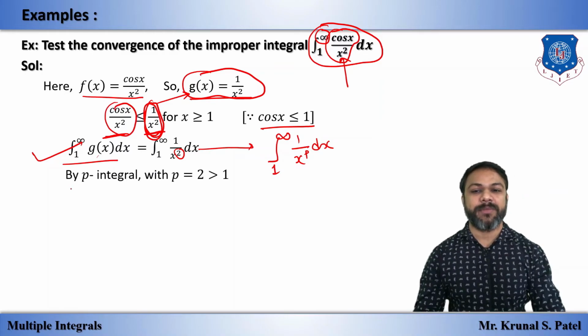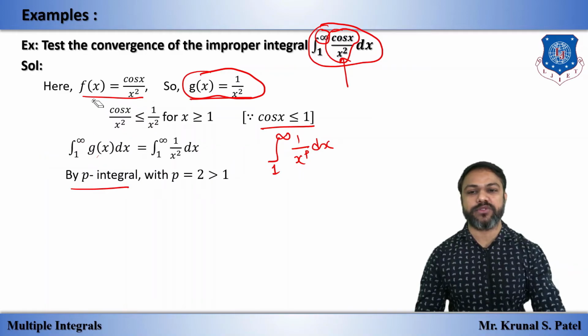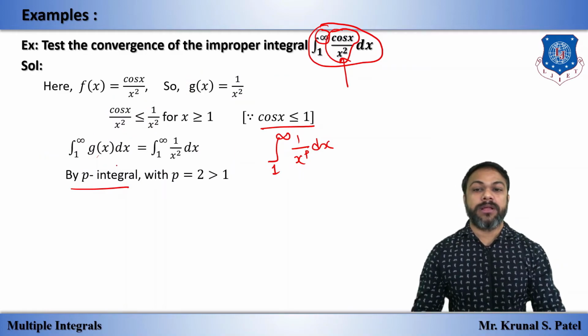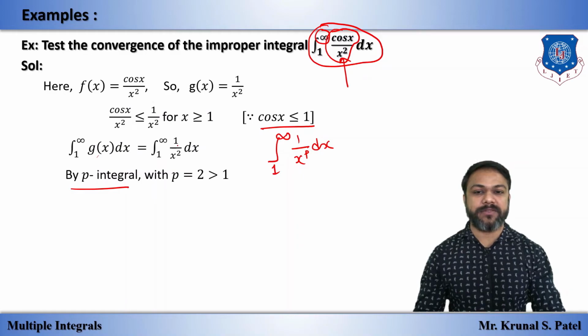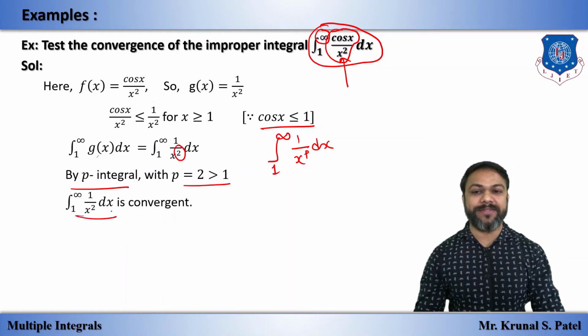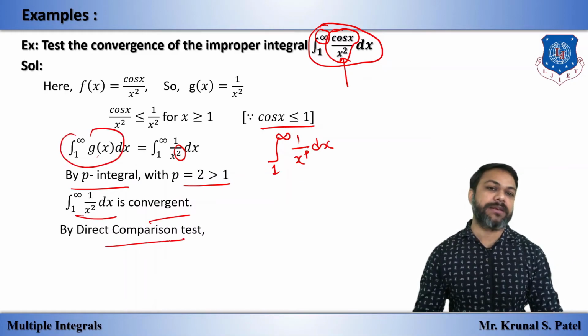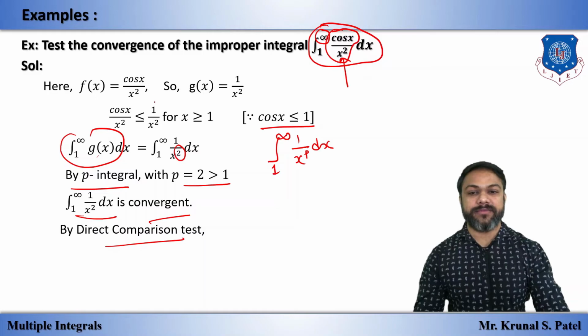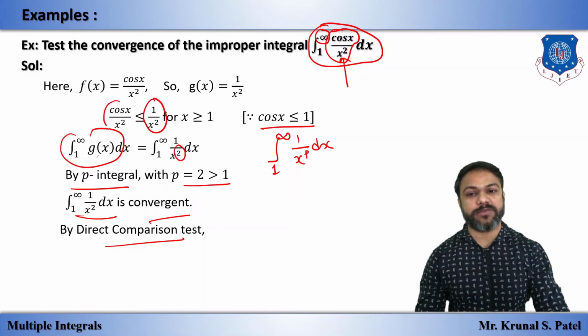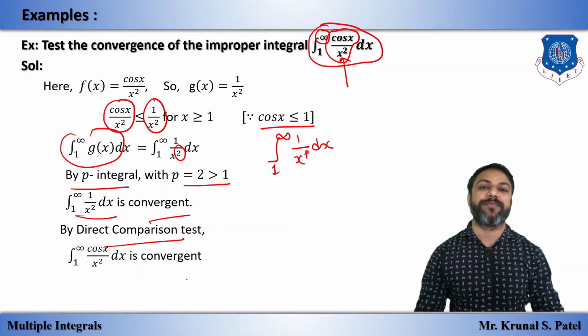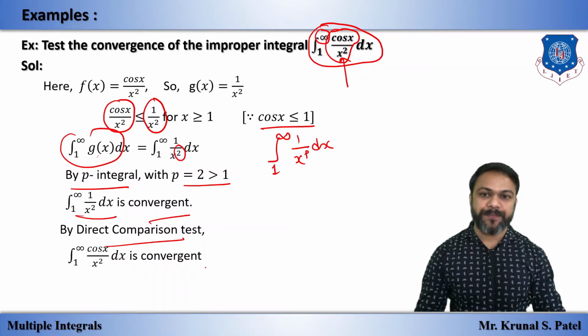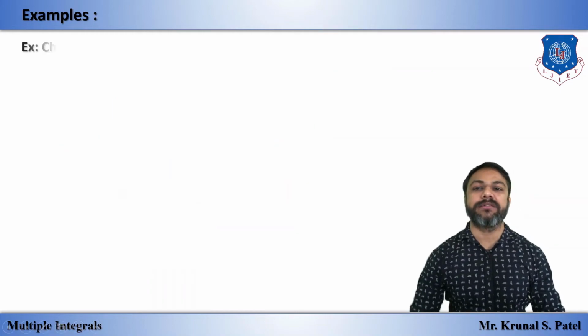Okay, so by p integral test, I'm just removing all these things so you can see properly. By p integral test, p is equal to 2, which is greater than 1. So this given g of x is convergent. By direct comparison test, we can say that if this is convergent, then this smaller one is also convergent. Okay, simple. One more example we have.